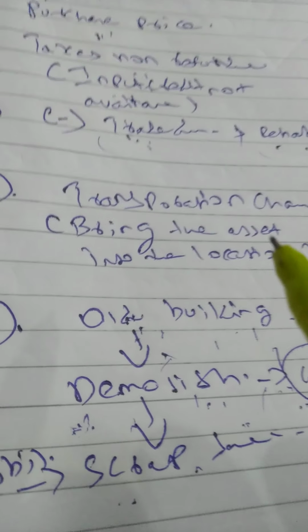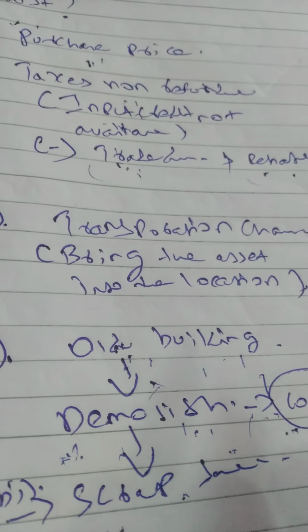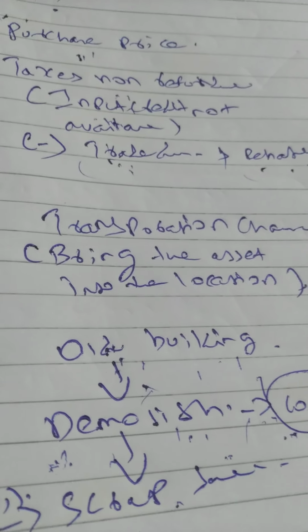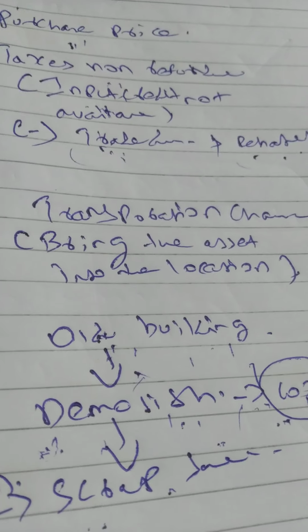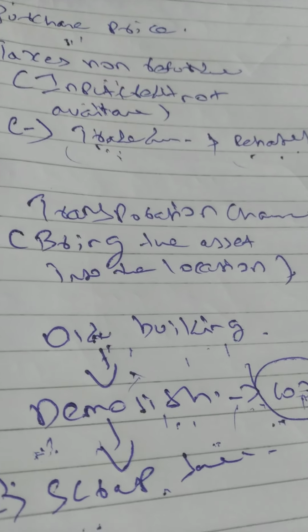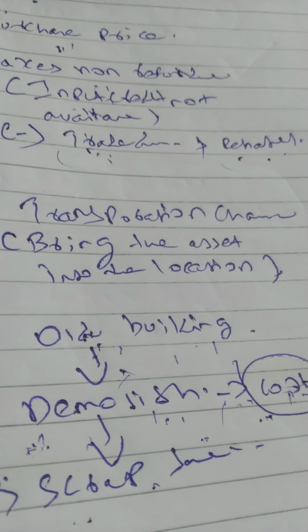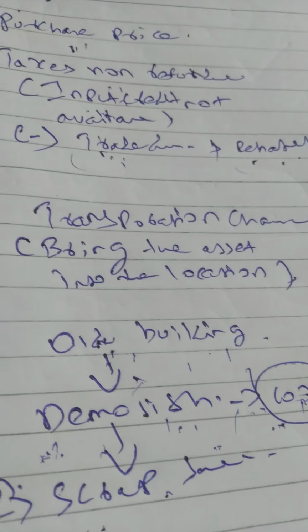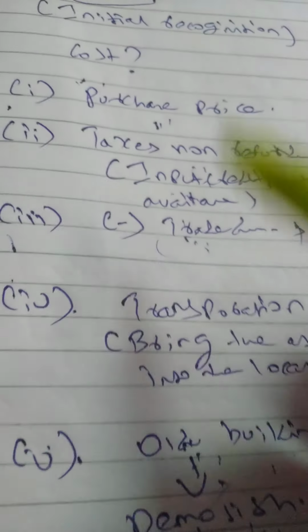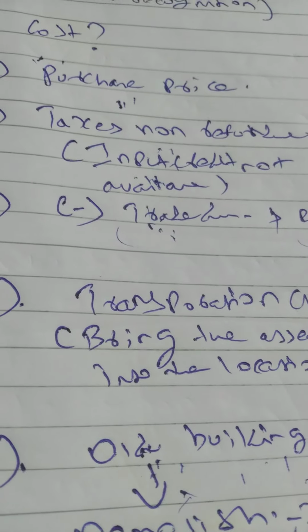If you are incurring anything, demolition cost or restoration cost, that cost also should be included with the new asset, because without the restoration, without demolition or without removing, you can't bring the new asset. So whatever cost incurred for this purpose should be added with the new asset cost. Okay, so this is cost actually. Generally this is cost. We will discuss further.